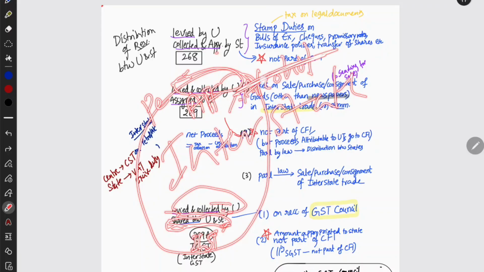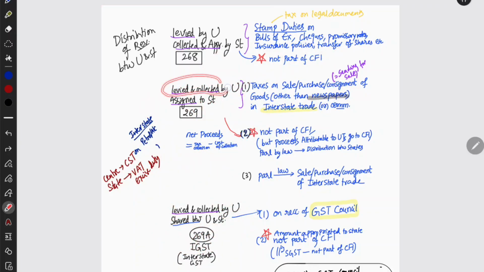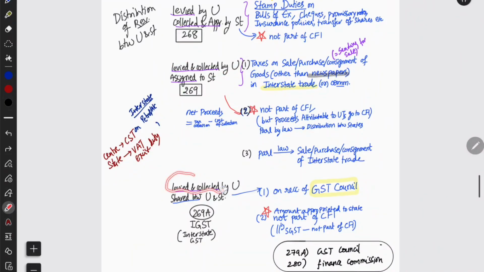Alcohol is a state subject, therefore the Center will not impose that. But except alcohol, all other non-taxable supply, from petroleum to aviation turbine fuel, all of those fuels are levied and collected by the Union but assigned to the states. All of those interstate trade taxes are levied and collected by the Union but 100% assigned to the state. And similarly, some are levied and collected by the Union but shared between the states. For example, interstate GST is shared between the Union and the states.